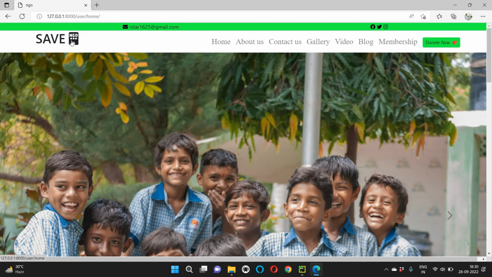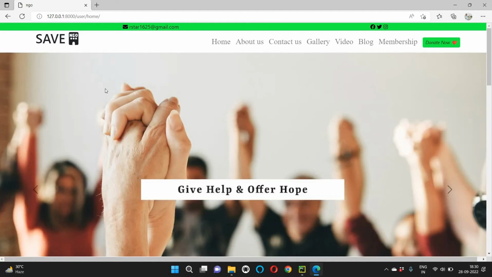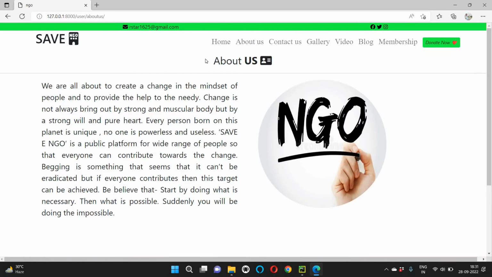So this is the logo. If you click on this, you will be directed to our homepage. Now this is the homepage. Again, you can reach here, and our next menu is about us. On clicking on about us, you will be redirected to this page, which will give you a glance, like you will know the exact motto of our NGO or website.